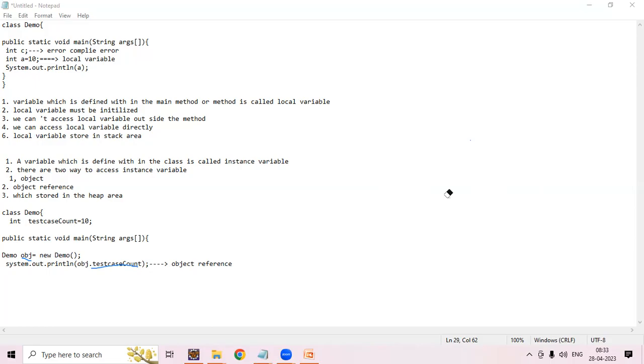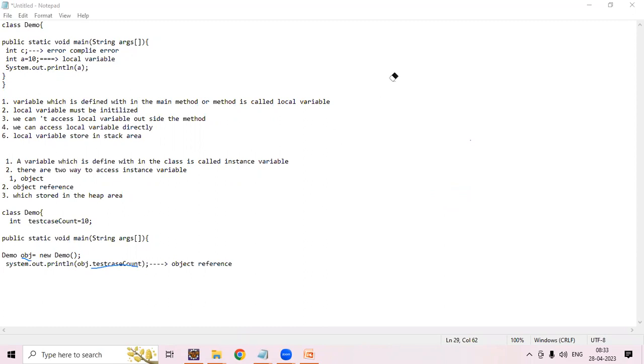What is an object? An object is an instance of a class. Sorry, instance of class is nothing but an object. So whenever we create that instance, we are accessing the instance variables.